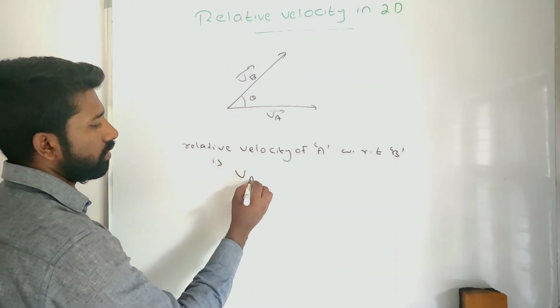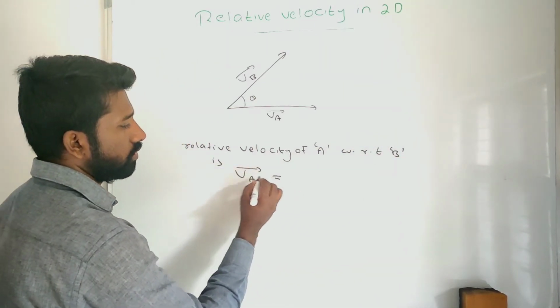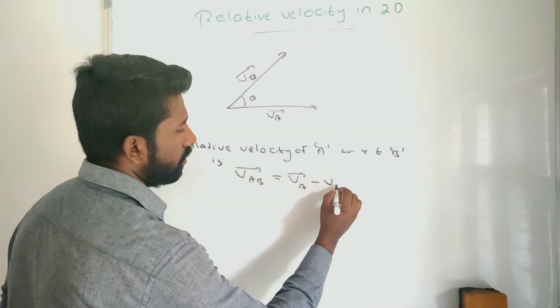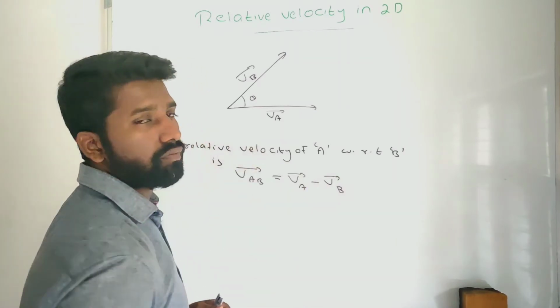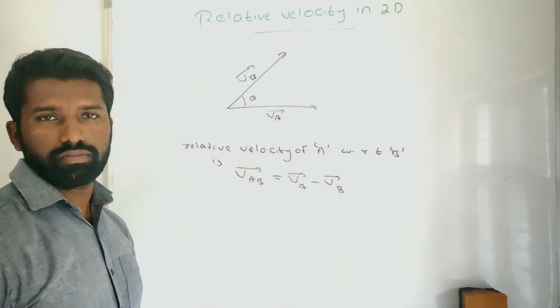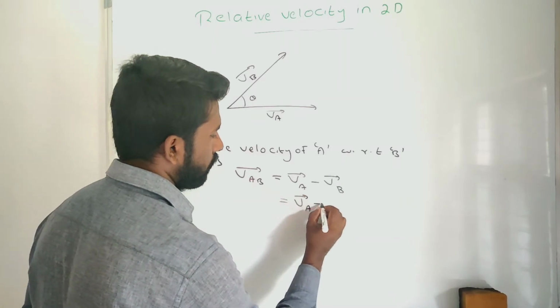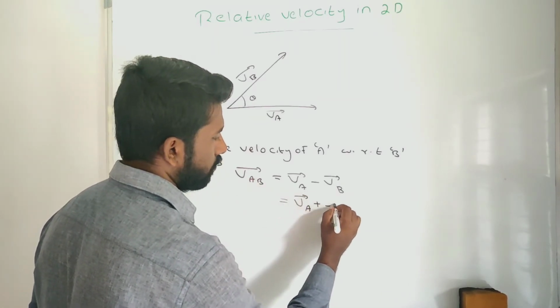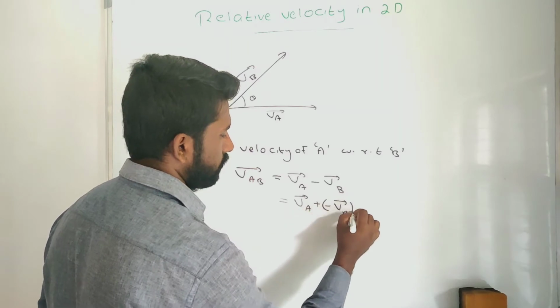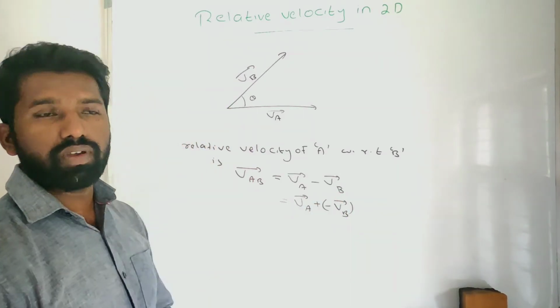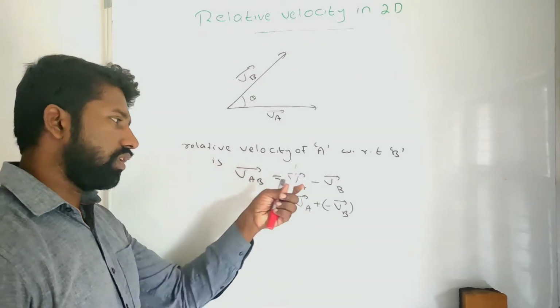is VAB, that is equal to VA minus VB, that is, VA vector minus VB vector. Then we can write this like this: VA plus minus VB vector. What is this minus VB? Minus VB vector is a negative vector of VB.